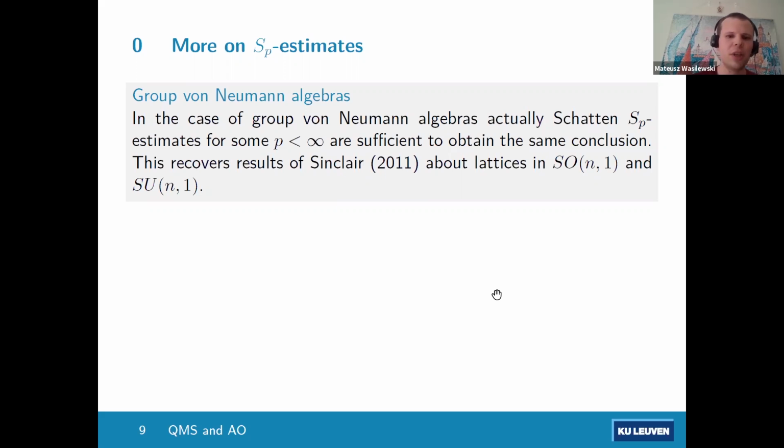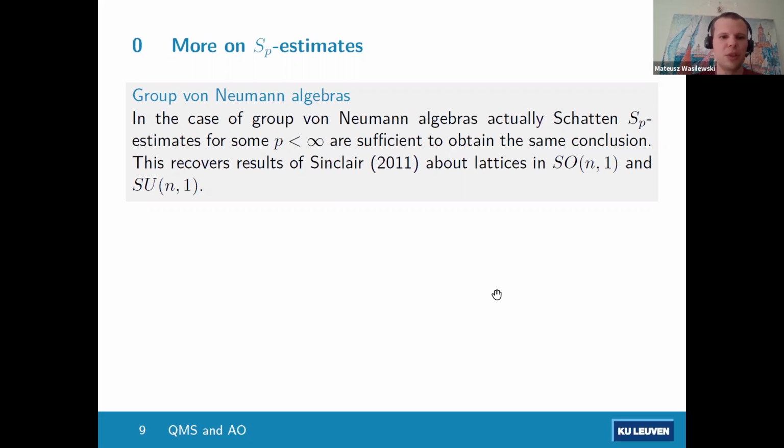And using the group structure, you can also still get this almost bimodular isometry using, say, n-fold convolution. So this recovers some results of Thomas Sinclair about lattices in SO(n,1) and SU(n,1).